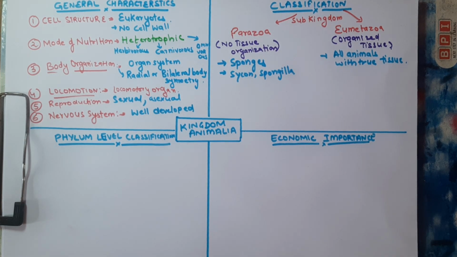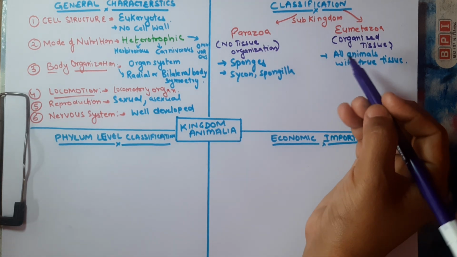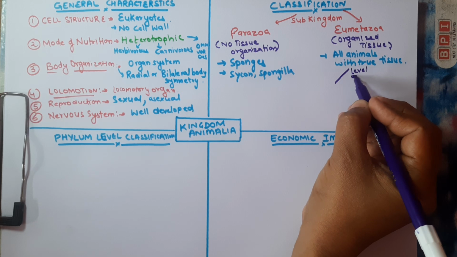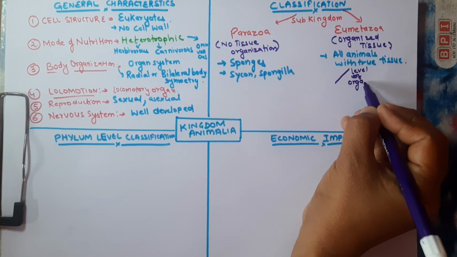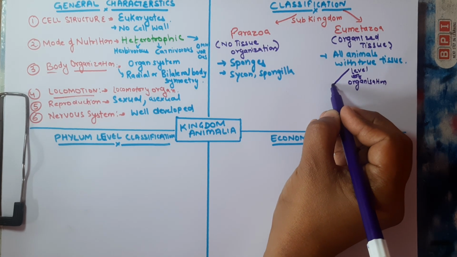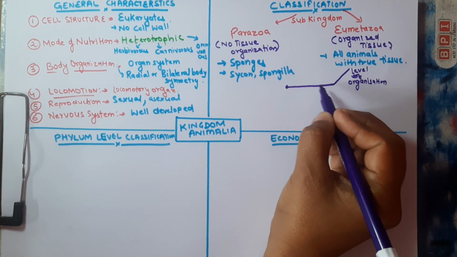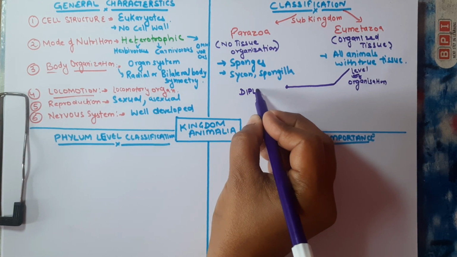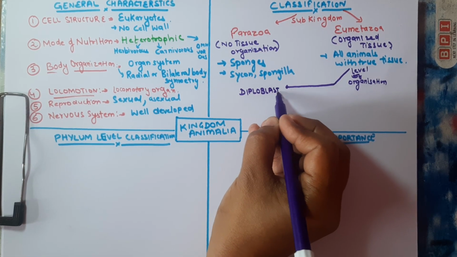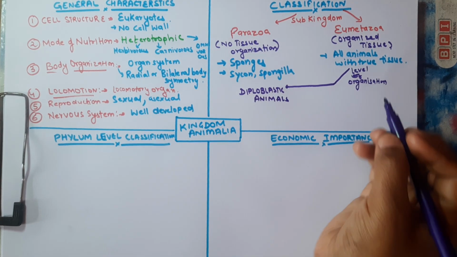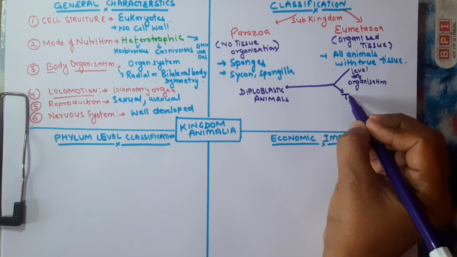Now in the Eumetazoa, the level of organization differs. Based on the level of organization, they are of two kinds. The first one is the diploblastic animal, and the second one is the triploblastic animal.